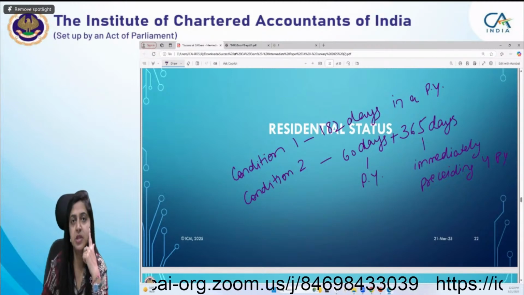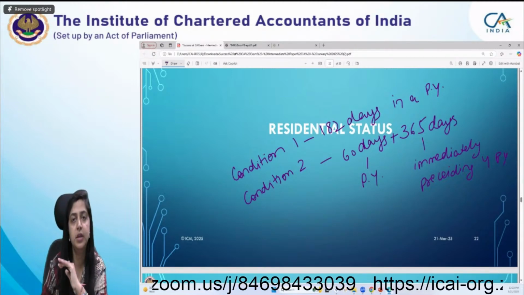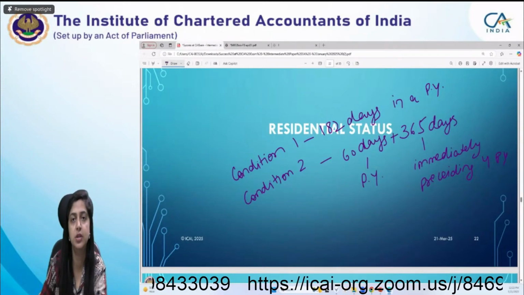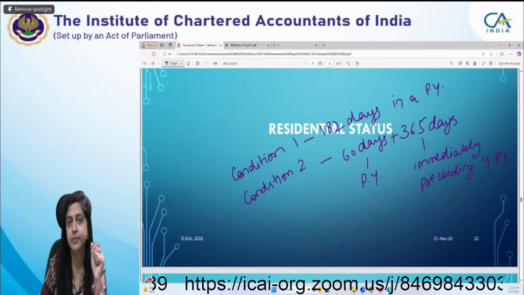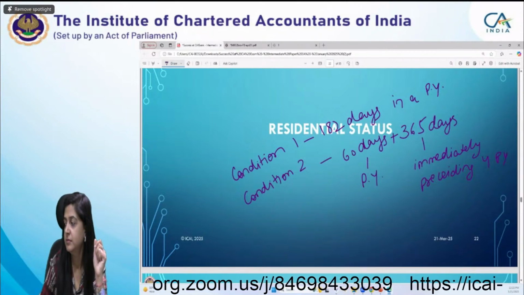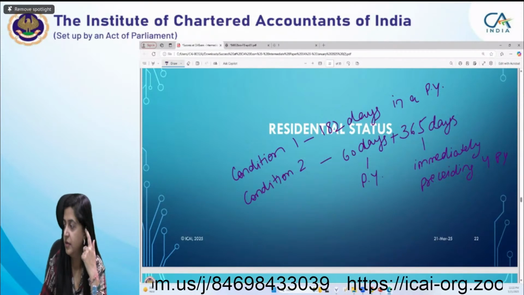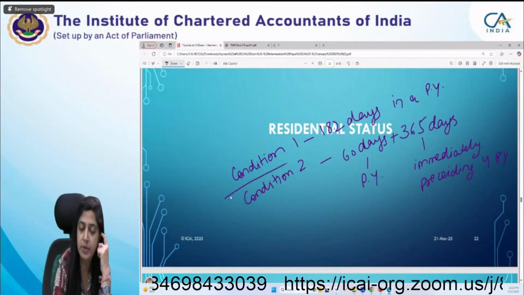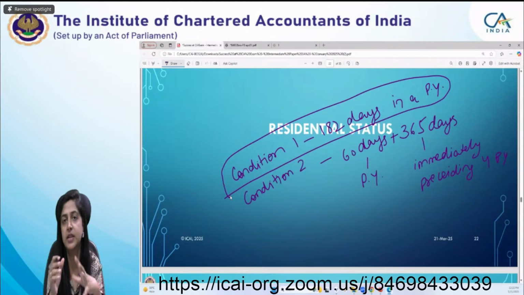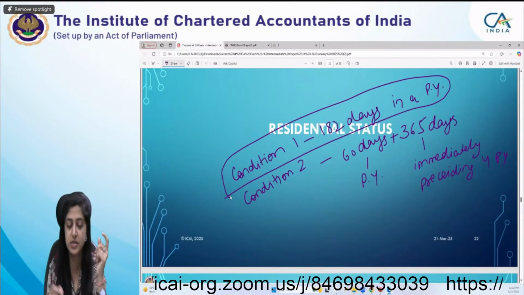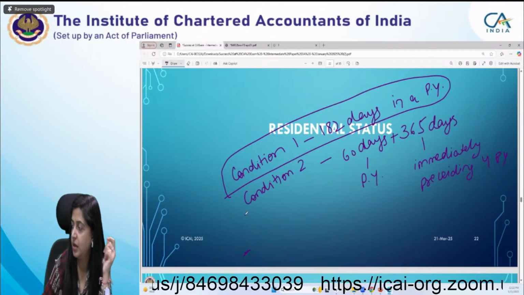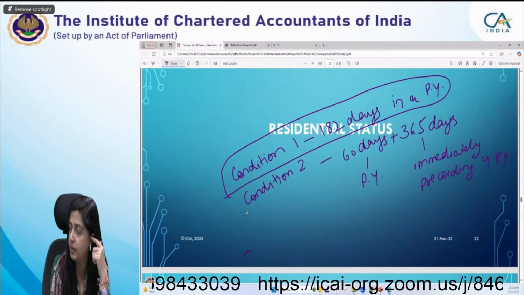Are there any exceptions, or are these two conditions applicable to every individual? I'm telling you, to every individual these two conditions will be applicable. Yes, Manav. This first condition is applicable to every individual, so there is no exception for that. For the second condition, there are some exceptions. What are the exceptions? First exception, anybody just tell me. Yes, Rakesh says a person leaving India for employment in a foreign country.